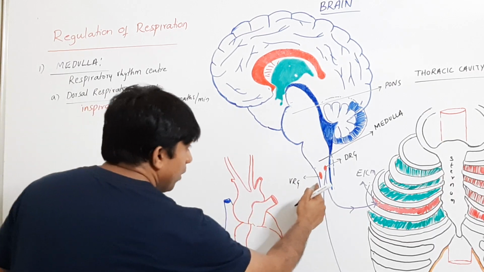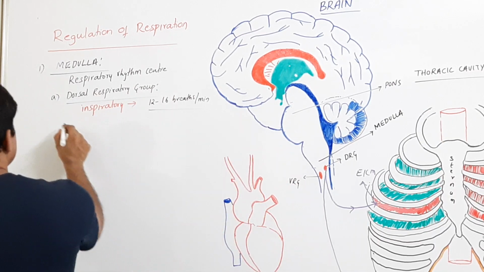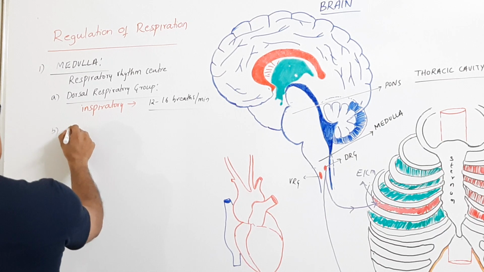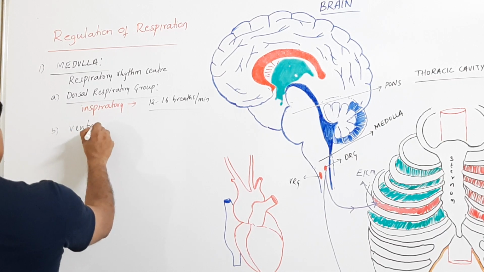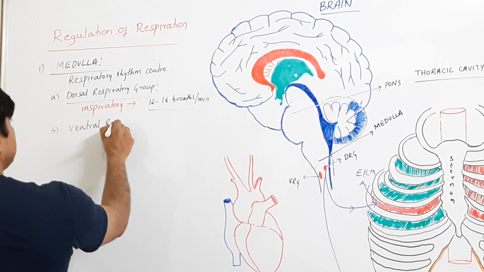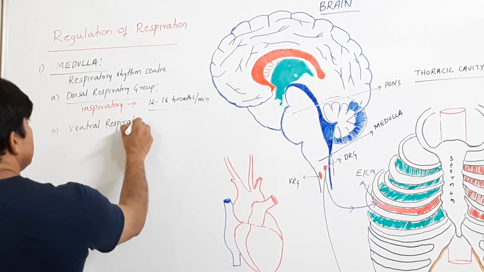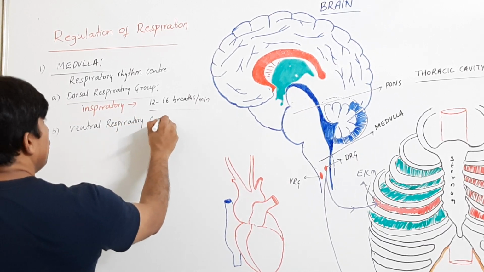Right. Next, one more component of it is VRG. This is the ventral respiratory group.